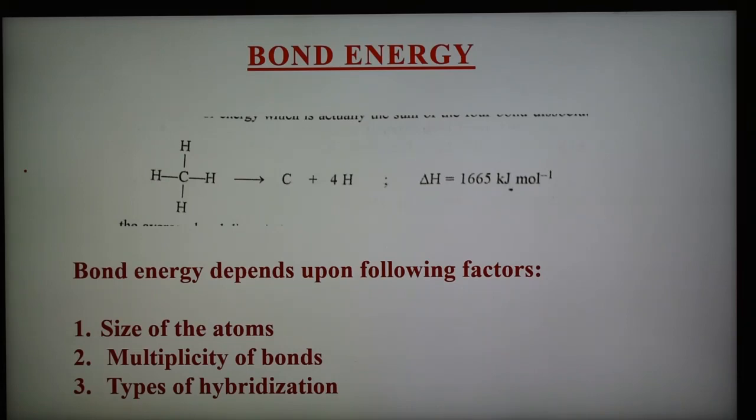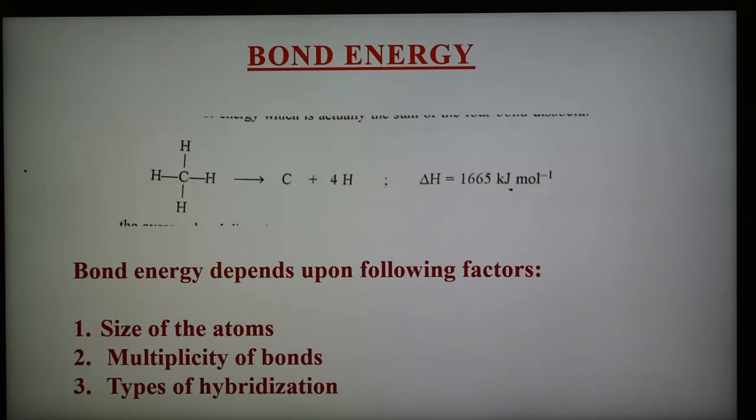So depending upon whether the carbon undergoes sp or sp2 or sp3, in case of sp there is more S character, therefore it has higher bond energy. So types of hybridization also affect the value of the bond energy.